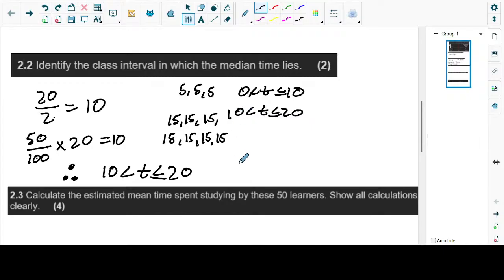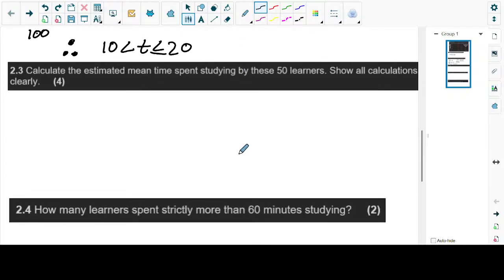Okay, no one is commenting. 2.3 says calculate the estimated mean time spent studying by these 50 learners.